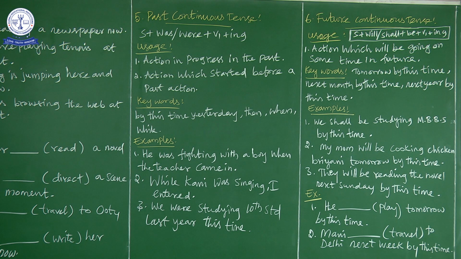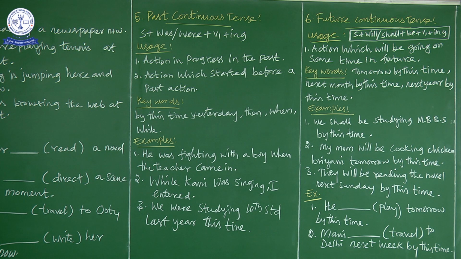Suppose by this time, for example, now it is 10 or 11 o'clock. So by next Sunday at 11 o'clock, he will be reading a novel. So if you want to say an action which is in progress, which is continuous in the future, you have to go for future continuous tense.